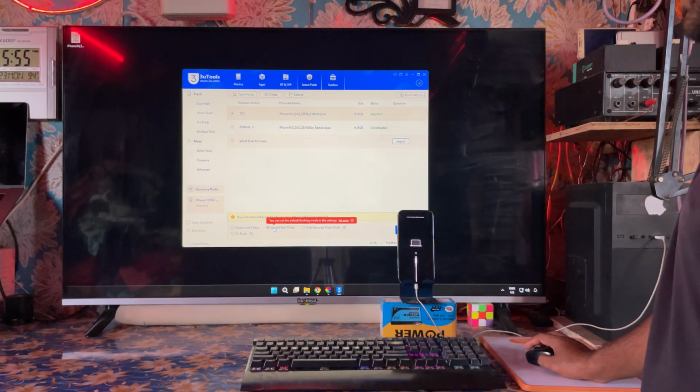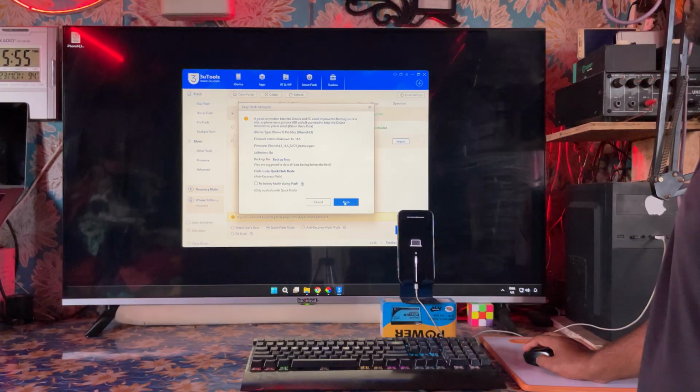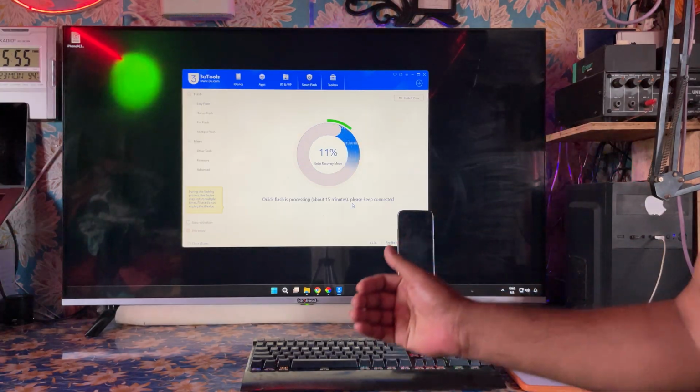Select this one. We will select the quick flash mode. Don't select retain user data. Don't select anti-recovery and fix plus, because of other issues. Now just we will go and hit these ones and let's see, fixation battery health of these ones. We'll go for here. Now we will see what the error is.